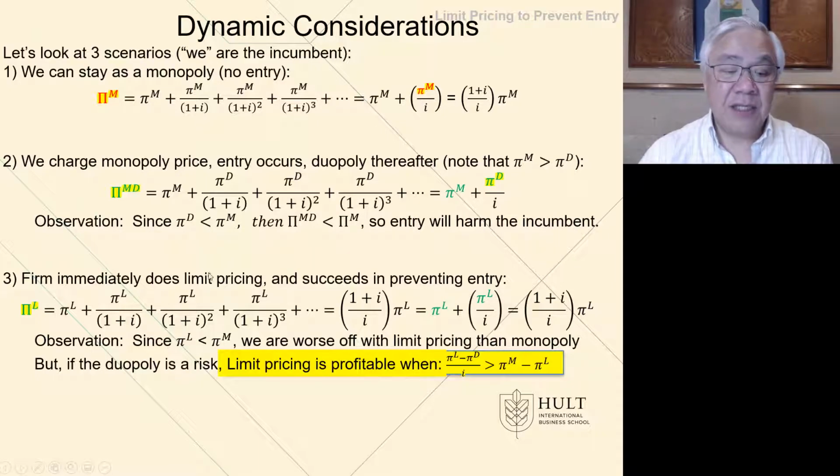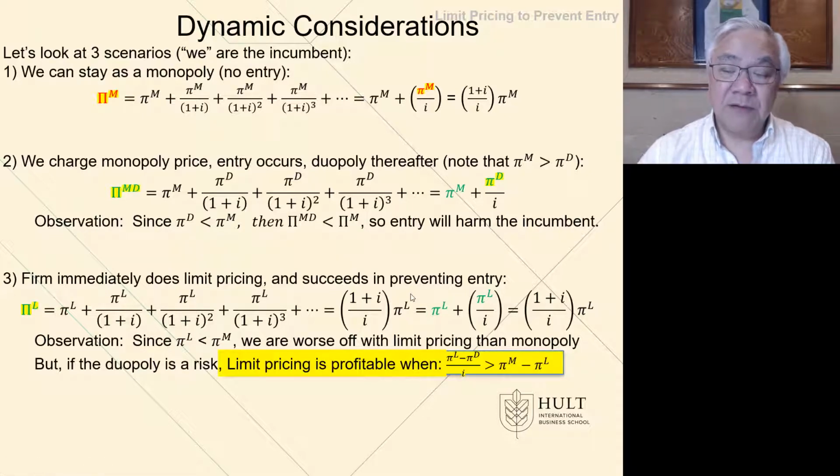The third condition is, let's try limit pricing. And limit pricing means that we're not going to hold up prices at the monopoly level. We'll go right to the limit pricing at the first get-go. And right here, see pi or profit for the limit pricing is persistent all the way through. And we're assuming success, that because of limit pricing, no one enters. So this is our first and infinite profit level under the limit pricing scenario.